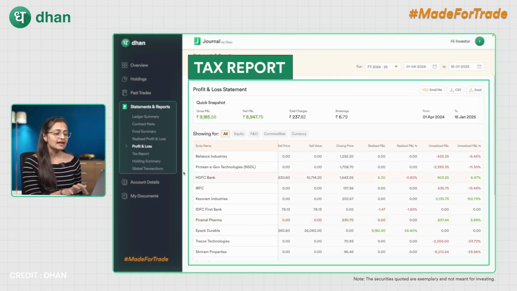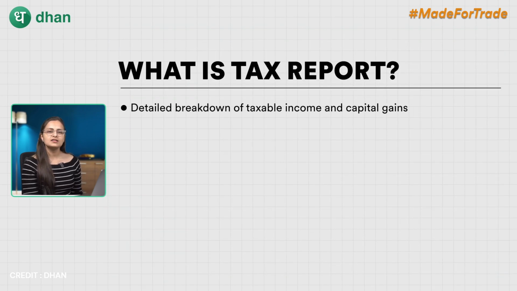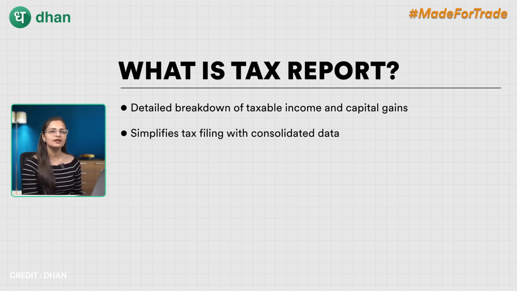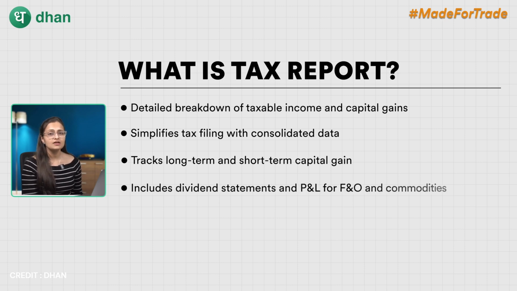Coming over next to tax report. What is tax report? It provides a detailed breakdown of your taxable income, capital gains and all your financial data needed for filing taxes. It simplifies the tax filing process by consolidating everything in one place, ensuring compliance with tax regulations. Capital gains statement tracks long-term and short-term capital gains. Dividend statements show all the dividends, earnings, etc. P&L for F&O and commodities breaks down derivatives and commodities.